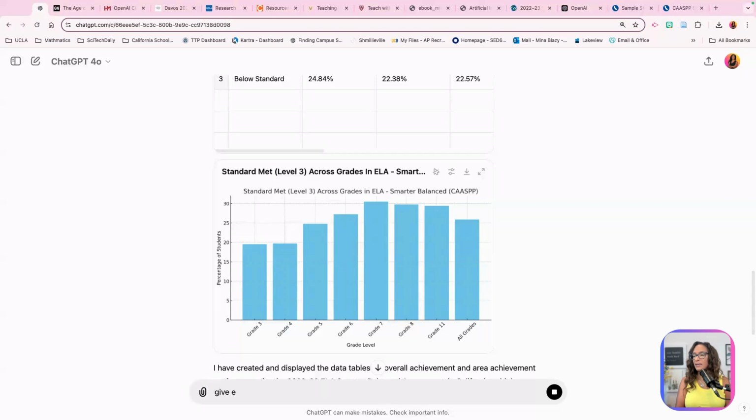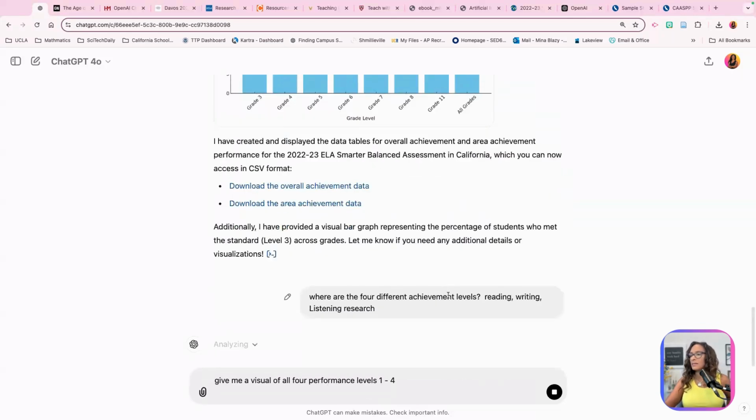Give me a visual of all 4 performance levels, 1 through 4. Let's see if it's still thinking about the other thing. So this is still new because it wasn't giving me a graph before. As of a couple of weeks ago, it may have been doing it for other people, but I didn't even consider asking it that.